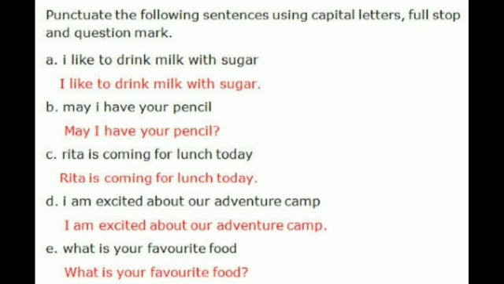Here again I is capital and a full stop is added at the end. Then: What is your favorite food? Here W is capital and a question mark is added. So in this way you can punctuate sentences.